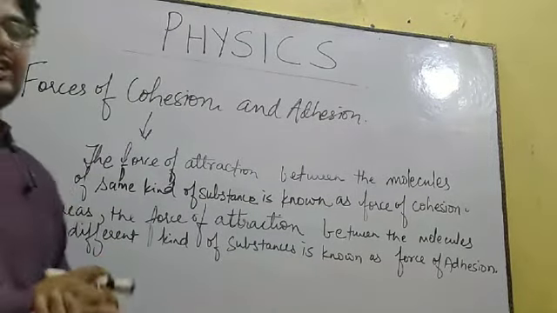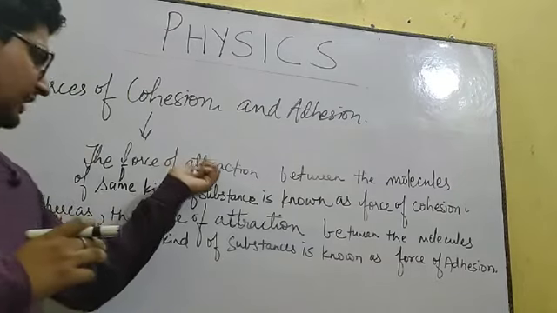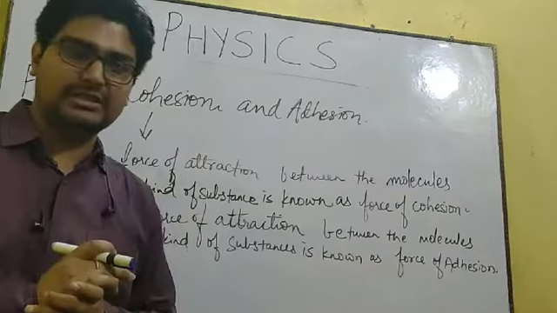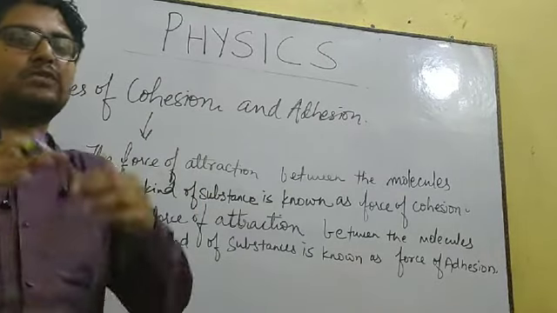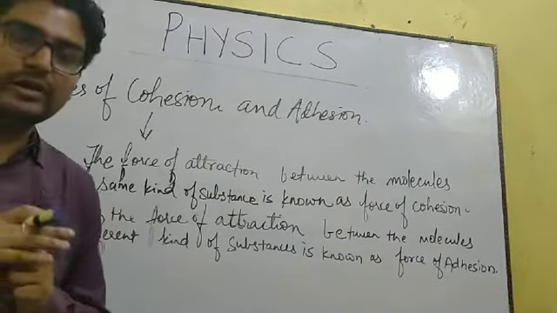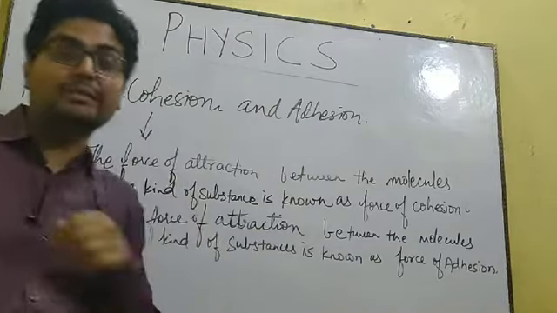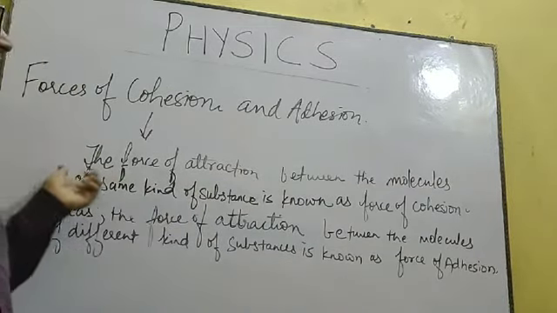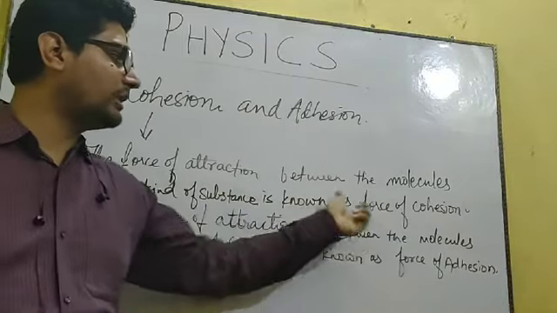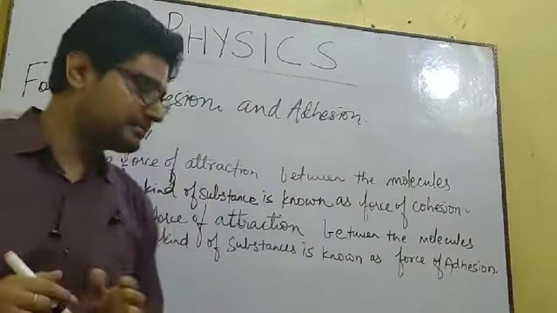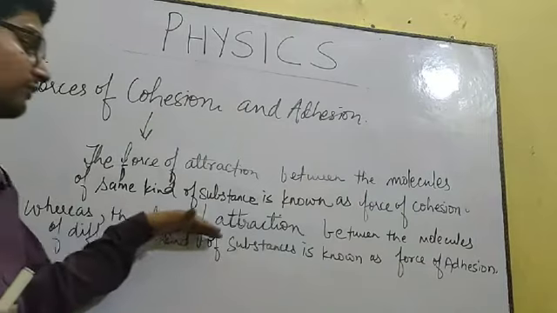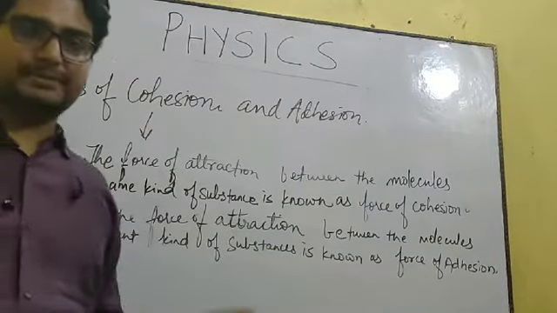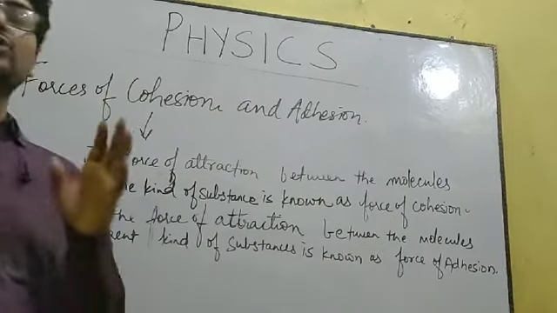What is force of cohesion? The force of attraction between the molecules of same kind of substance. When the substance is same, like suppose if I take water, so it is all water. If I take milk, it is all between the milk molecules. So the force of attraction between the molecules of same kind of substance is known as force of cohesion. Whereas the force of attraction between the molecules of different kind of substances is known as force of adhesion.